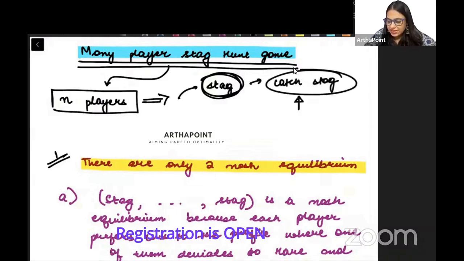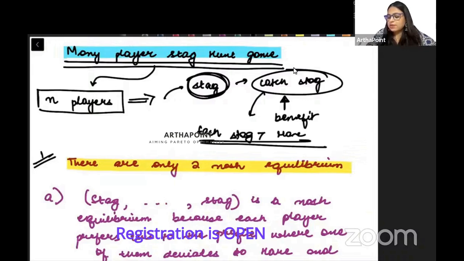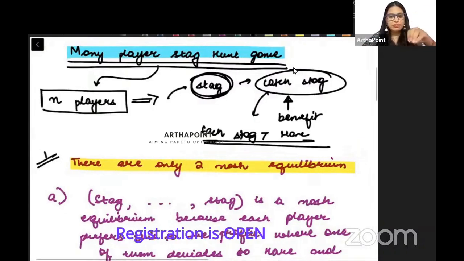And if they catch the stag, only then will they get the benefit. The benefit each of them gets from the stag is more than the benefit each gets from the small animal, the hare. So it is beneficial if all of them catch the stag.